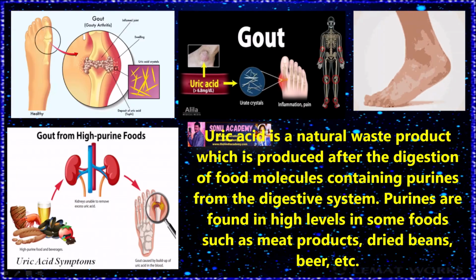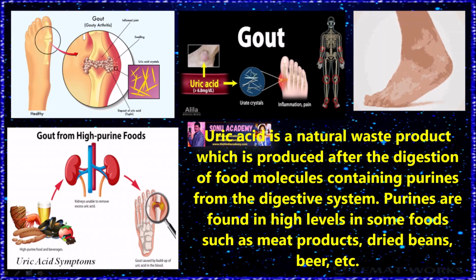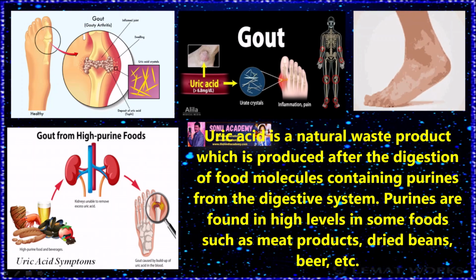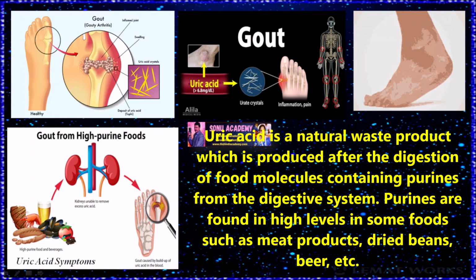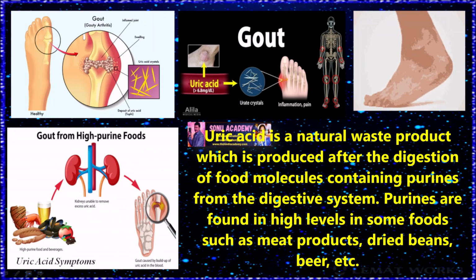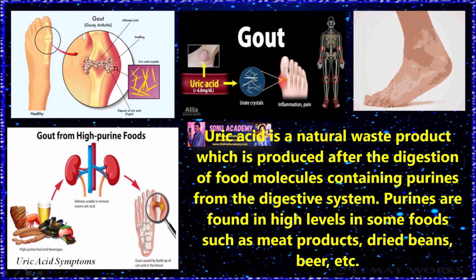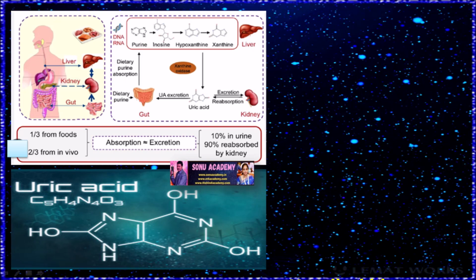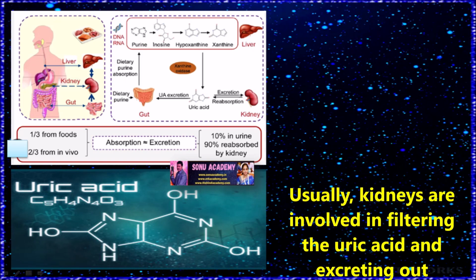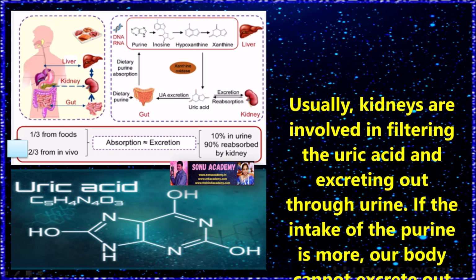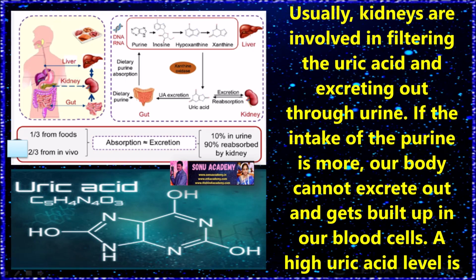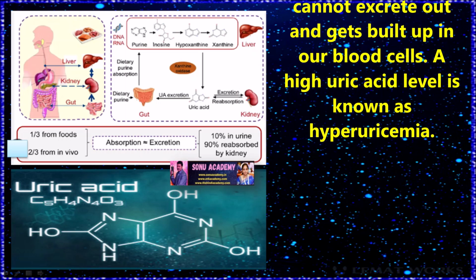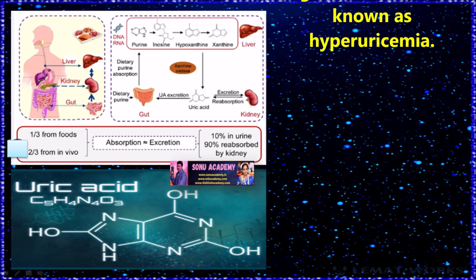Children, now let us discuss the symptoms of uric acid. Uric acid is a natural waste product which is produced after the digestion of food molecules containing purines from the digestive system. Purines are found in high levels in some foods such as meat products, dried beans, beer, etc. Usually, kidneys are involved in filtering uric acid and excreting it through the urine. If the intake of purine is more, our body cannot excrete it and it gets built up in our blood. High uric acid levels are known as hyperuricemia.